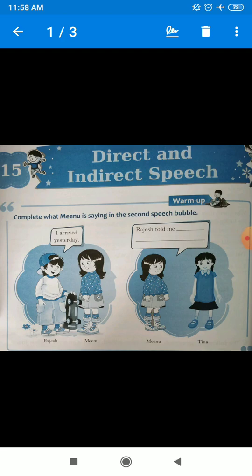So, dear student, as you can see, we are going to study direct and indirect speech. In the previous video, we learnt the definition of direct and indirect speech and the basic information related to it. We also started with assertive sentences, and I taught you how to change a direct speech into indirect speech.